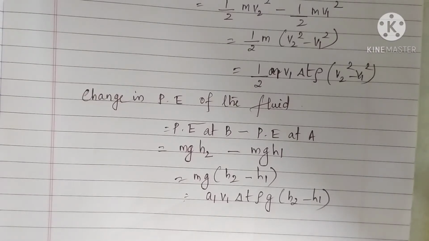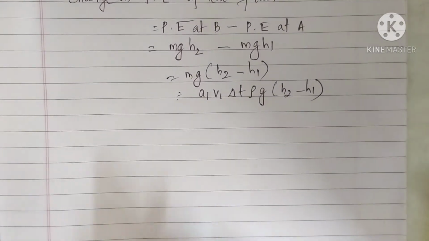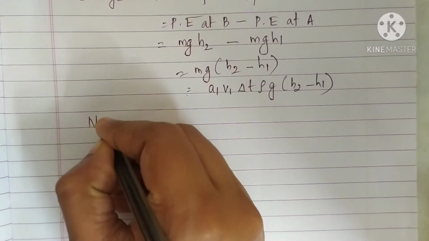Actually on the fluid we are doing a work at the position A, as well as when it leaves the position B, the work is done by the fluid. So here work is done on the fluid at A as well as work is done by the fluid at the point B. So the difference, you will get the net work done. So we'll move to the net work done on the fluid.